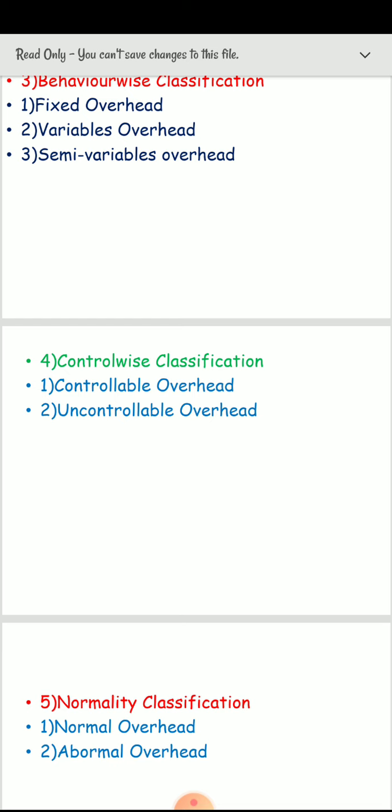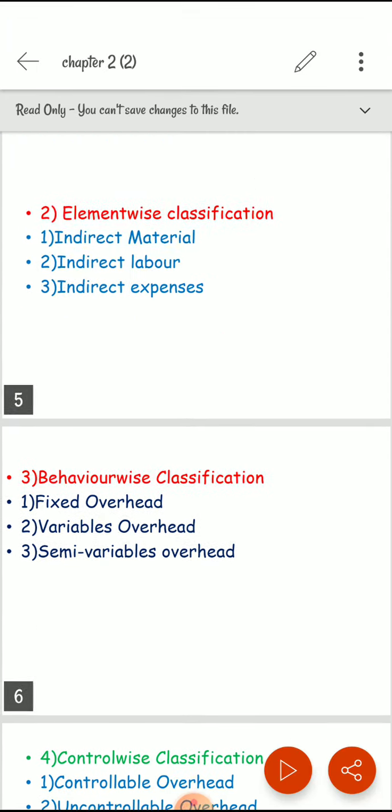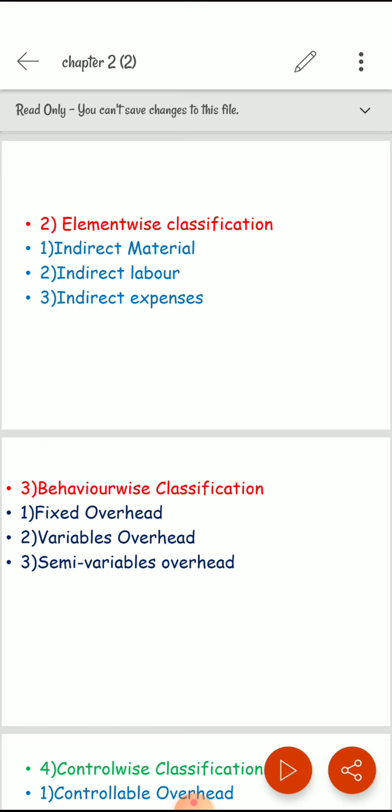In this chapter, all these things are most important, like classification of overhead. Then practical problems are also included in this chapter, like the cost sheet. The cost sheet is the heart of costing. So this is the most important chapter in this syllabus.